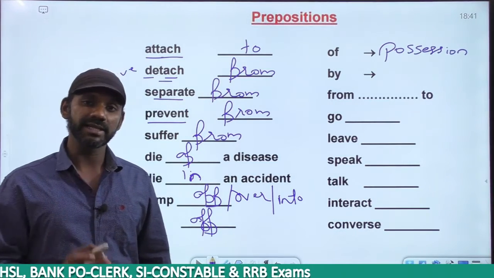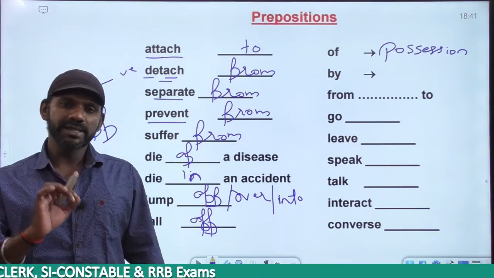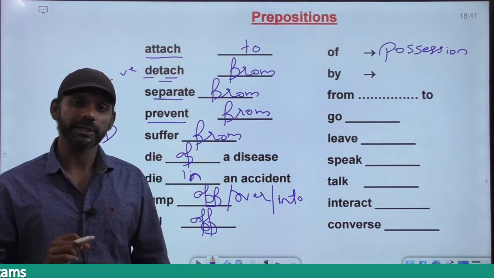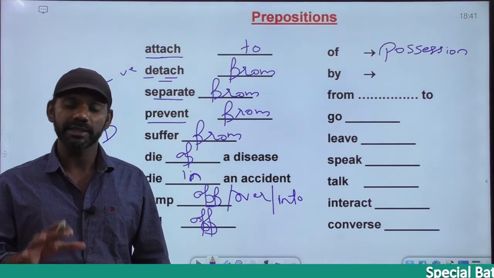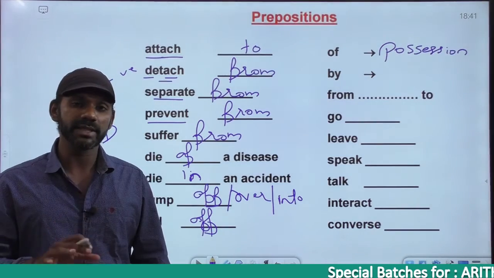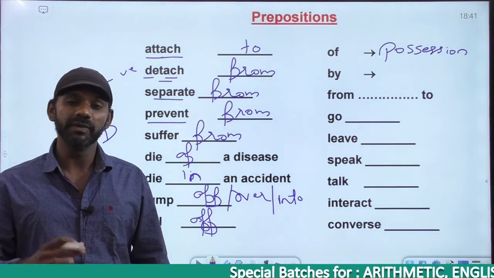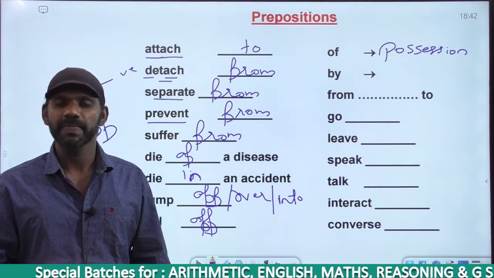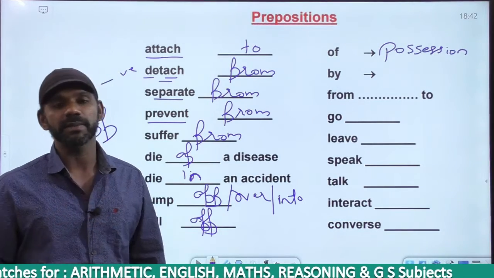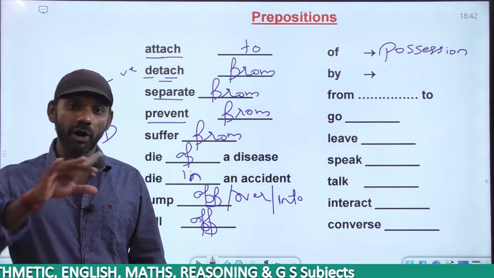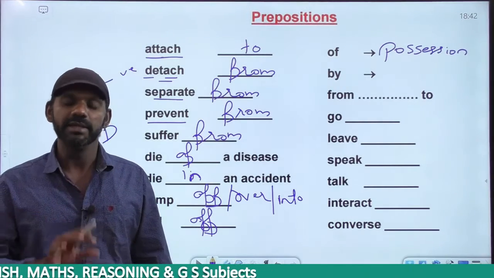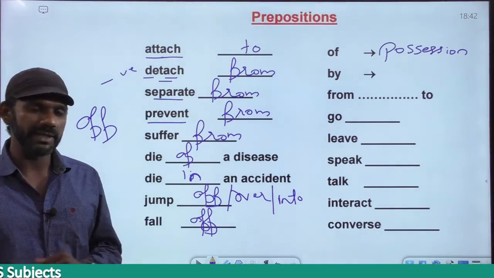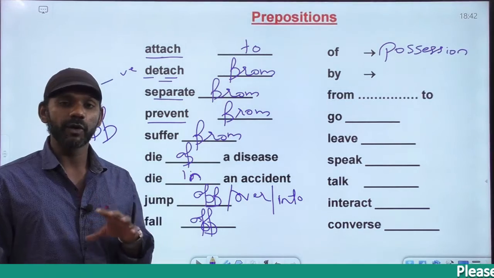If I say S-I-G-N, sign, right? You sign dash the document. You sign in the document or you sign on the document. Neither of these two sentences is correct. Sign is a verb, and will not be followed by any preposition. So you sign the document. No preposition required. Put your signature dash the document. It's put your signature on the document. Signature is a noun, and will be followed by the preposition on.